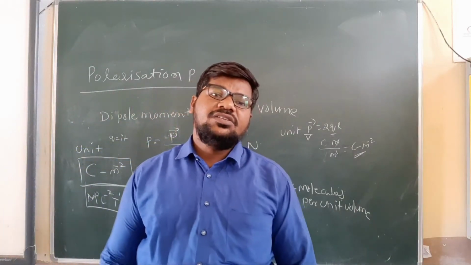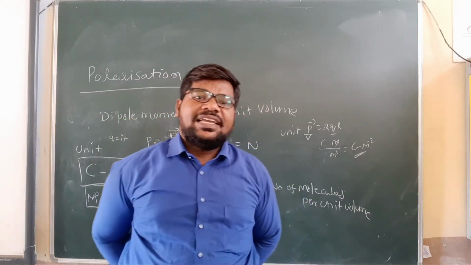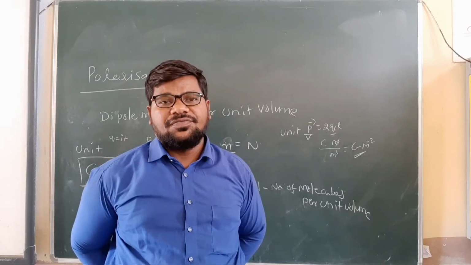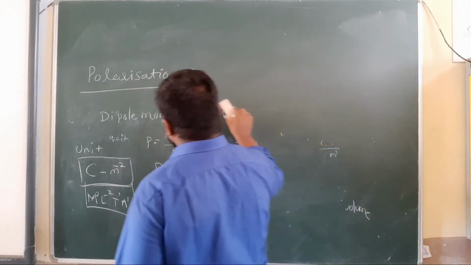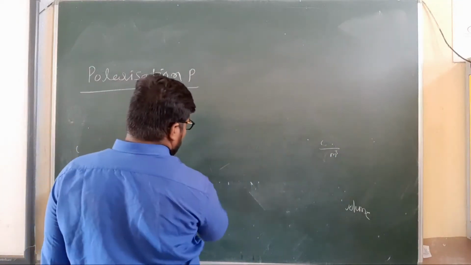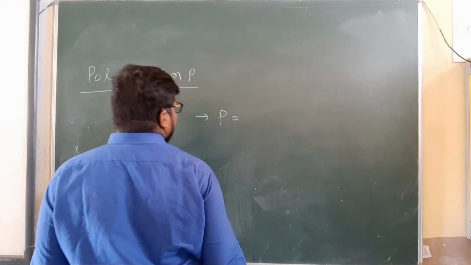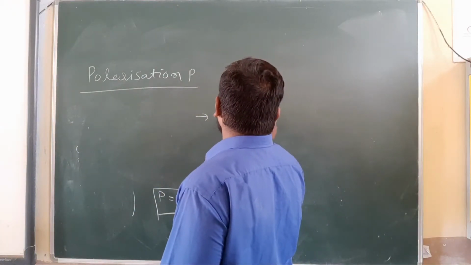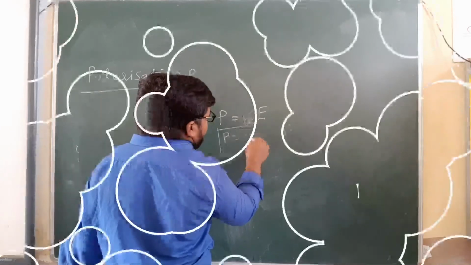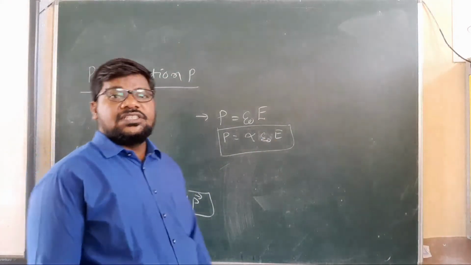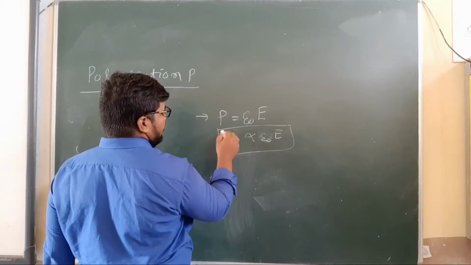My children, the induced dipole moment P bar acquired by an atom is found to be directly proportional to the reduced value of the electric field, and it is given by this equation: P bar is equal to alpha E. It is called the induced dipole moment, denoted P bar.